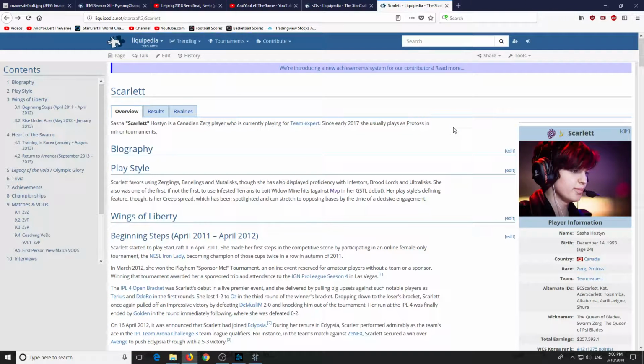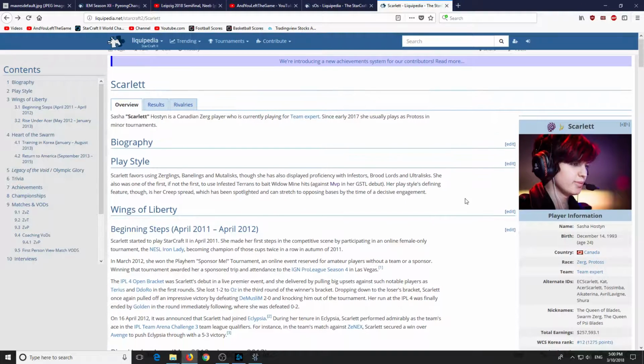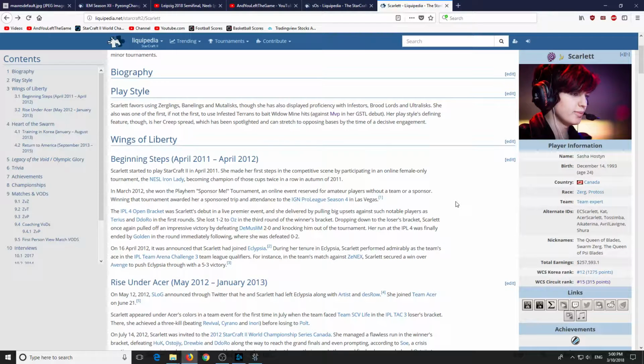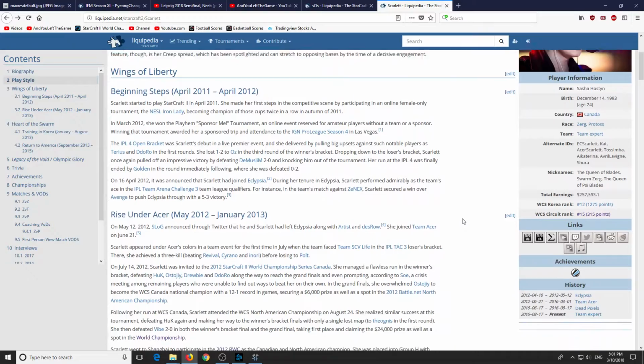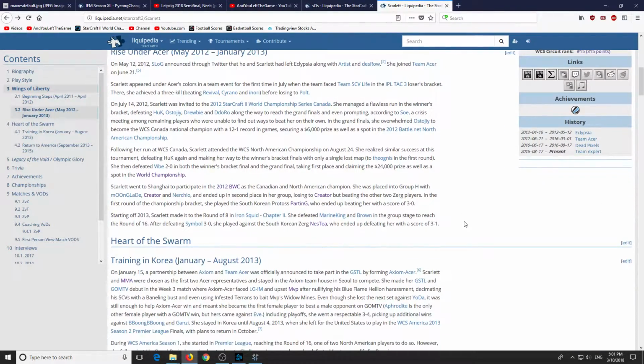His opponent is Scarlett. Her name is Sasha Host and she is also 24 years old as her opponent. She's from Canada, she plays Zerg, and she had also many alternative nicknames and many alternative IDs such as EC Scarlett, Cat, Acer Scarlett, Tosimba, Ekaterina, Avril Lavigne, Shura. Her nicknames: the Queen of Blades, Form Zerg, the Queen of Psyblades. She made over $250,000 playing Starcraft 2.